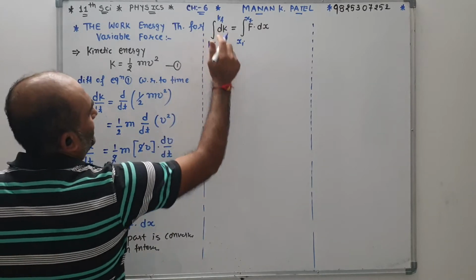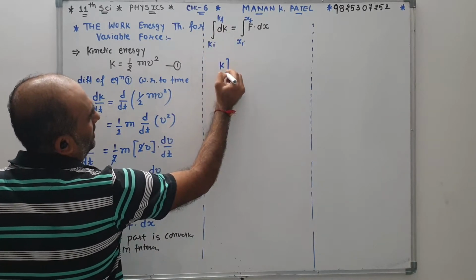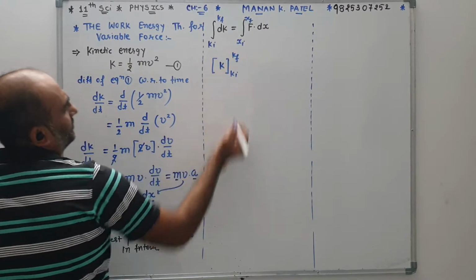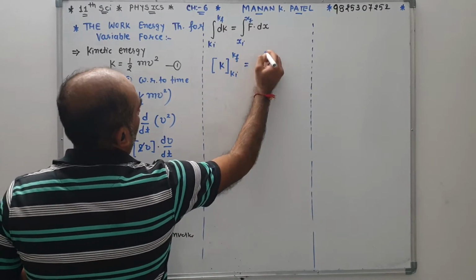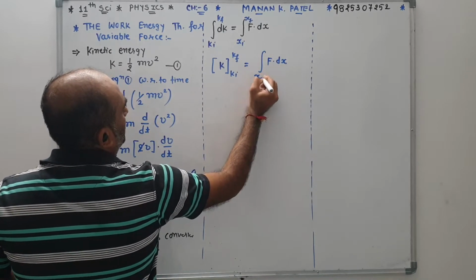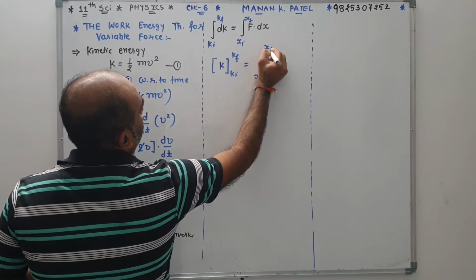First of all, the integration of dK is called K, so K initial to K final is equal to the integration of F dx, from x initial to x final.